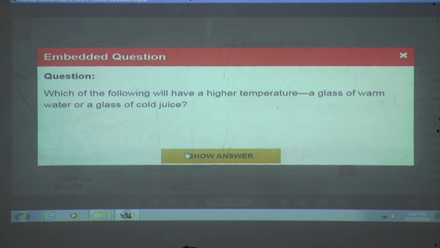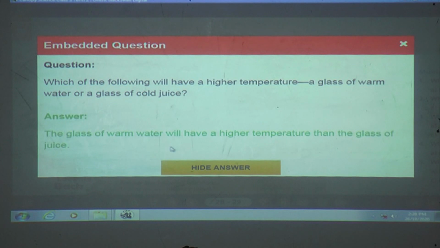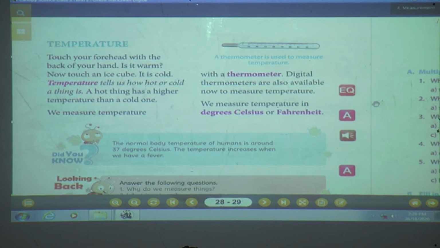Yes. I hope you all are saying the correct answer. Let's see the answer. The glass of warm water will have a higher temperature than the glass of juice. Understood? Yes. Of course, warm water will have more temperature. Here they have given one animation. I'll show you.